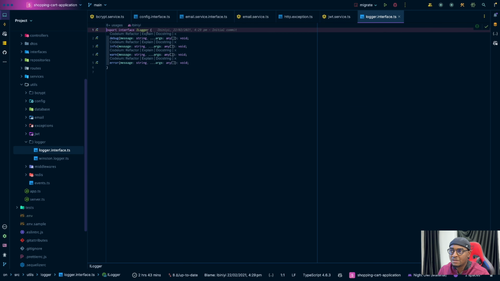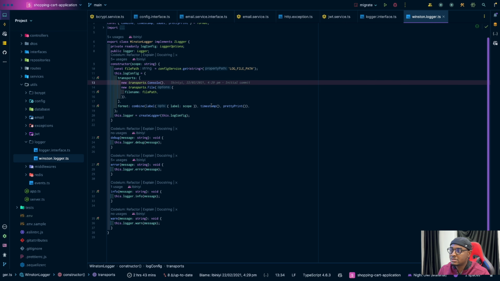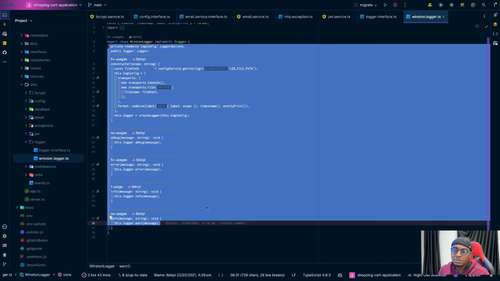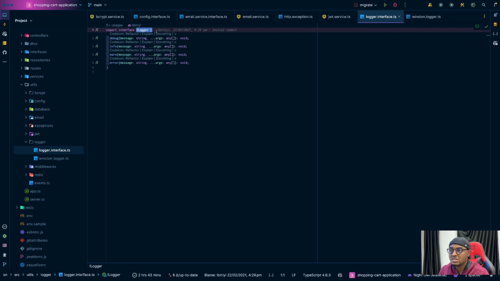Logger. So I have a logger interface, and I have a logger, right? I used the Winston library here, and this is what it looks like. One thing I like about the way I implemented this logger is that if tomorrow I want to switch to Morgan or Pino, I just have to create a Pino logger or Morgan logger that implements this same interface, and we're going to be good.